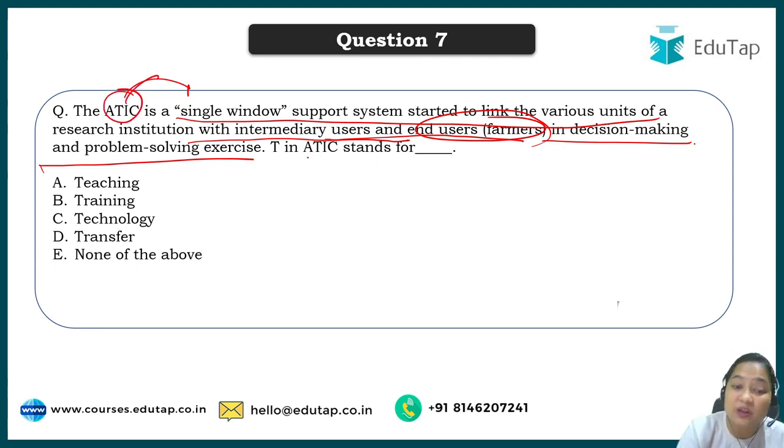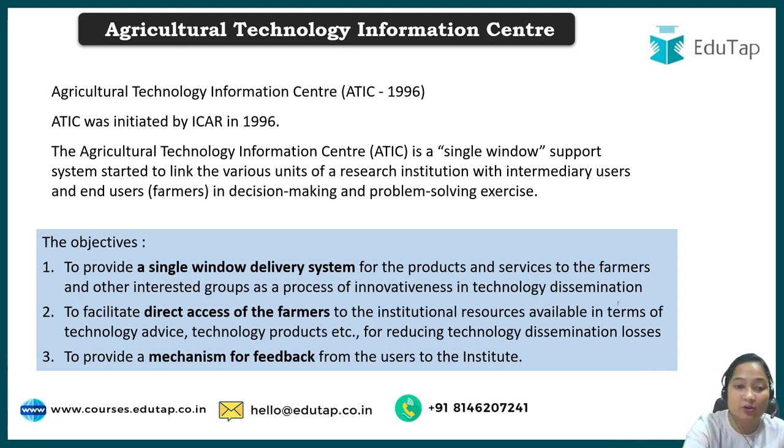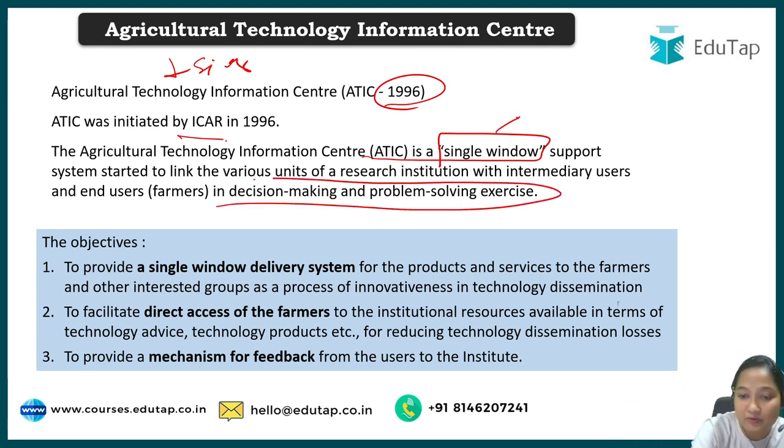T stands for teaching, training, technology, or none of the above. So when we talk about the ATIC, the correct answer will be technology. Why? Because the full form of ATIC is Agriculture Technology Information Center. These are single window systems. One point you will have to remember about this: they were started in 1996 by ICAR. Whenever you see the words single window and decision making and problem solving exercise, please notice that the correct answer will be ATIC.